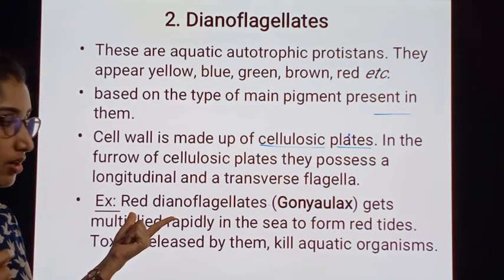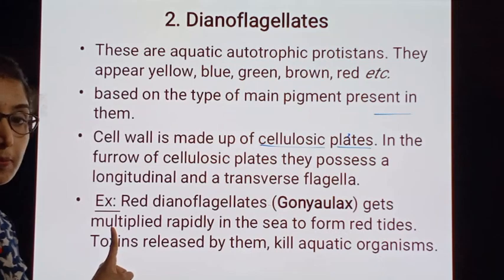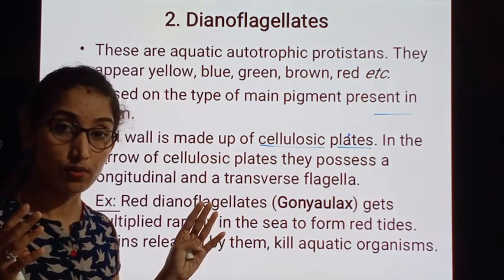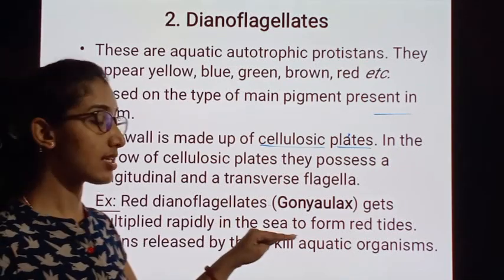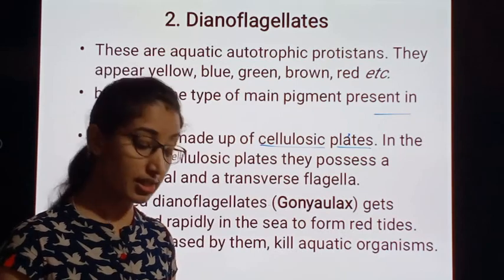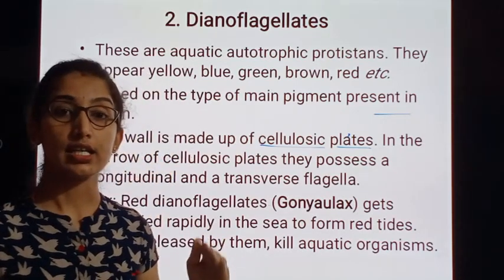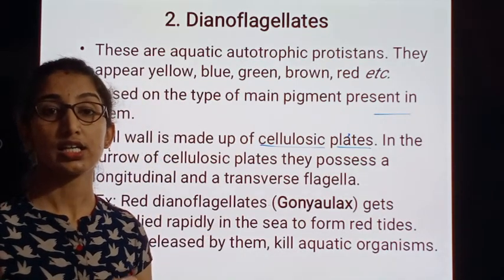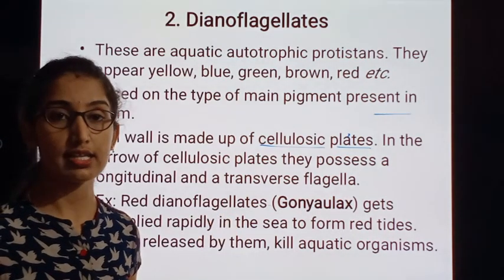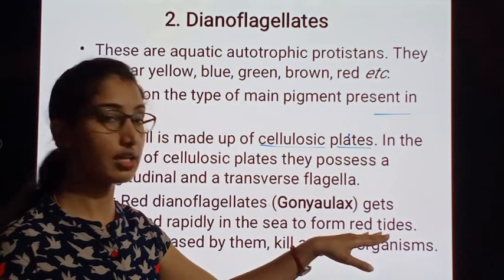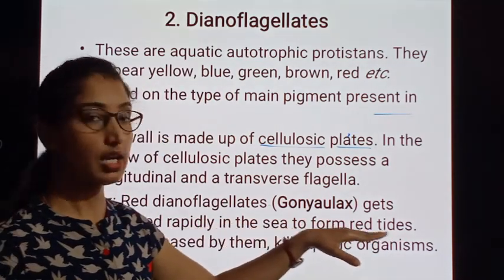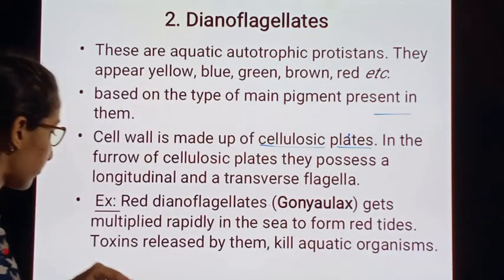Red Dinoflagellates multiply rapidly, that means they are reproducing in a very fast way in the sea and oceans to form red tides. That means the complete tide of the sea is covered by these red Dinoflagellates, and hence the tide is in red color. We call it the red tides.